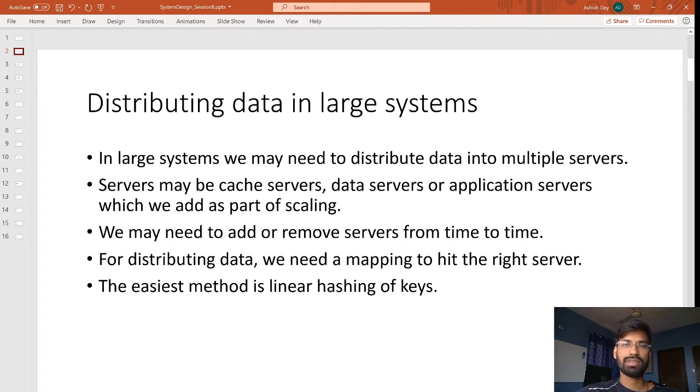When we have a lot of servers, say 10 servers from 1 to 10, and we have put the data in the fifth server with a particular key, then at runtime, for a read operation on this key, we have to know which server to look up. The easiest method is linear hashing. Let's see what linear hashing is, and then consistent hashing, because there are a lot of problems with linear hashing.